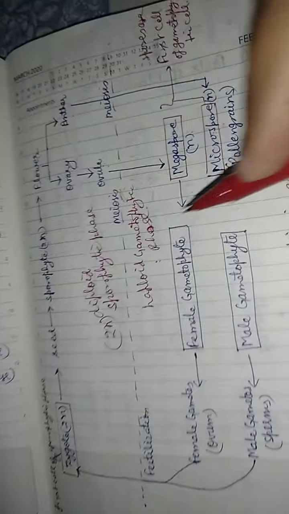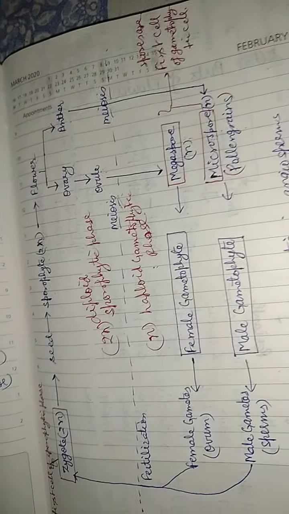This is diploid 2n or 2x, and this is haploid x or n. Both are correct.